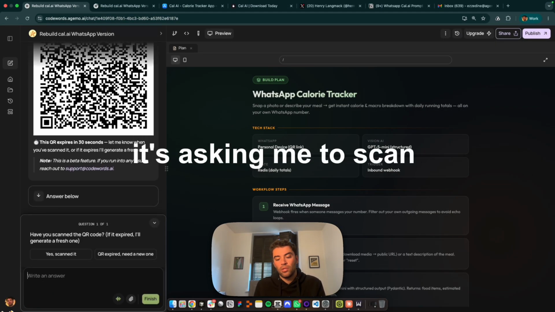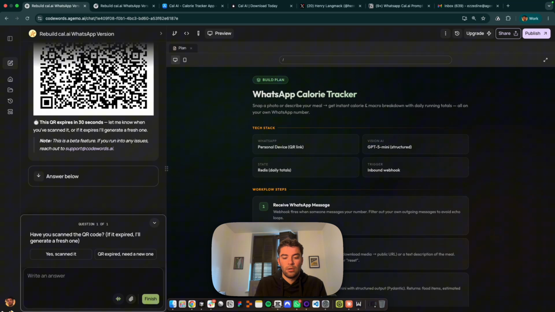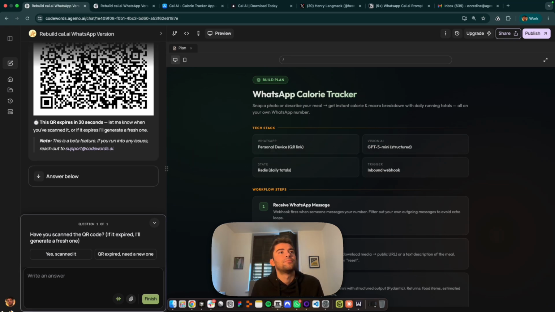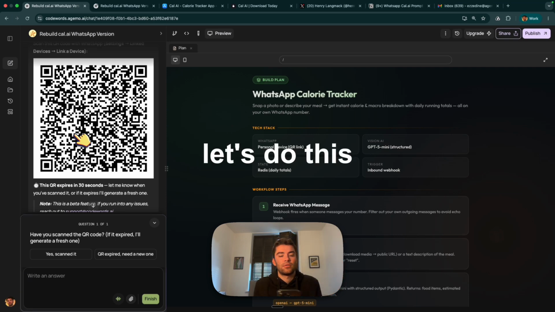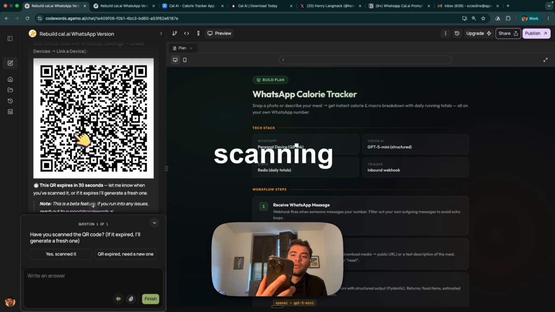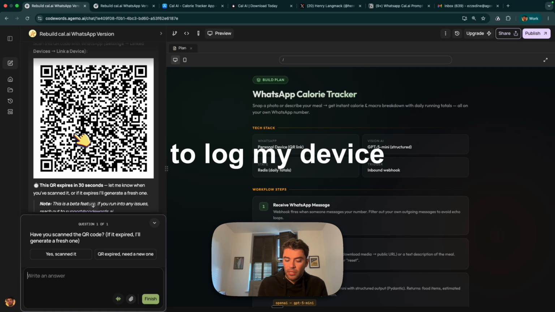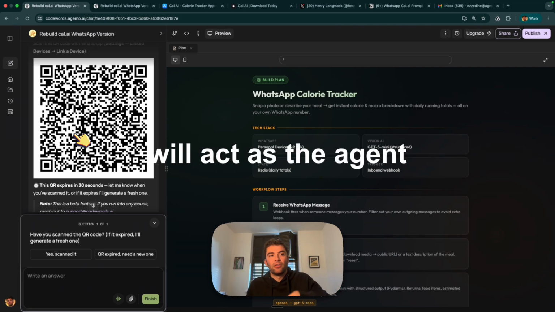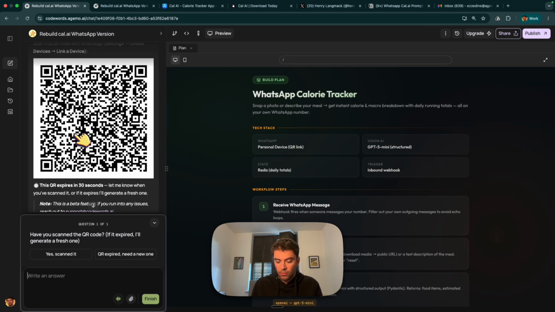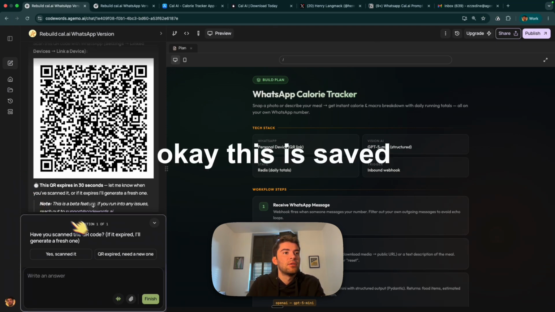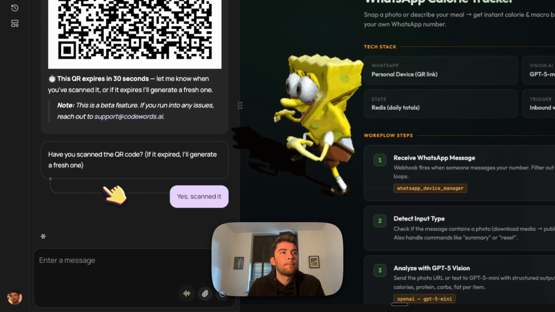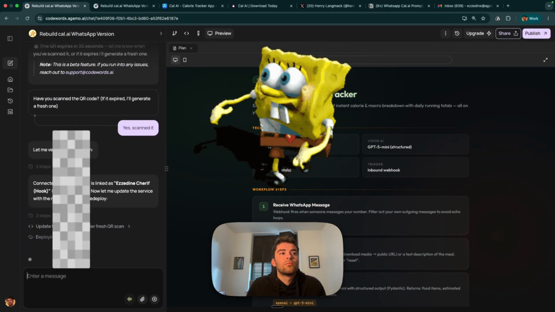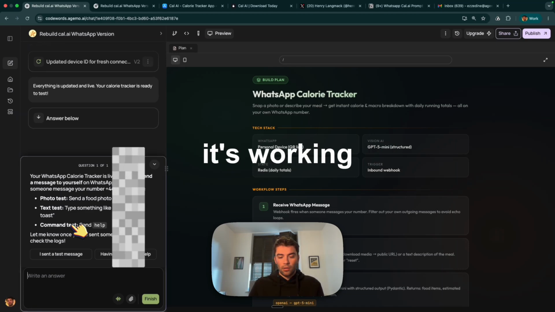Okay, so now it's asking me to scan this QR code. So I just have to do it with WhatsApp. Let's do this. Now it's scanning. Yeah, all good. So now I need to log my device, and basically my device will act as the agent. So that's how it works. Okay, this is saved. Yes, scanned it. So now it's connected. So now apparently it's working.